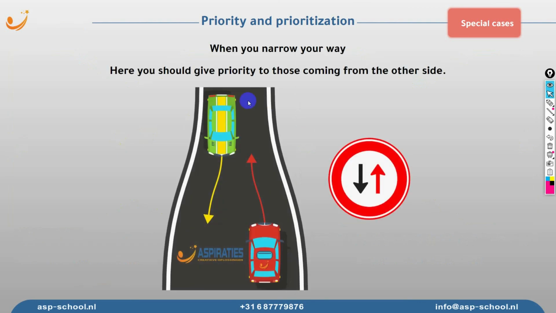Now, sometimes we have roads which are narrowing. So we can see the road is wide from this side, but it's narrowing from this side. If we have this red round sign, it means that we must allow this car to pass first. So we wait at the wide section of the road and we allow this car to cross first.